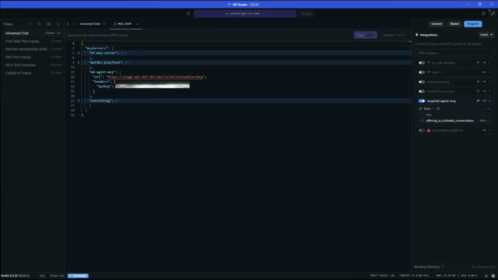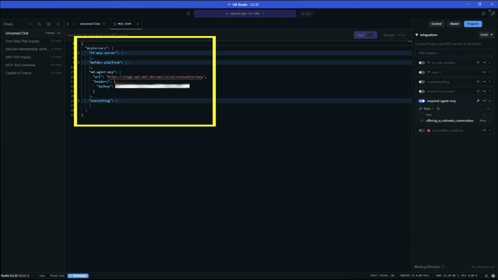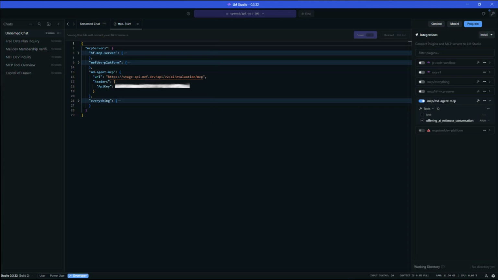To demonstrate this flow, we begin with a few preparatory steps. First, we register an MCP connector in a chat environment. For this purpose, we use LLM Studio, which is functionally similar to ChatGPT or Claude. Authentication is performed using an API key, although the platform also supports OAuth 2.0. Our MCP connector exposes two tools: Test and Offering AI Estimate Conversation.